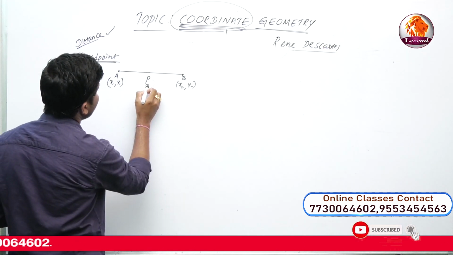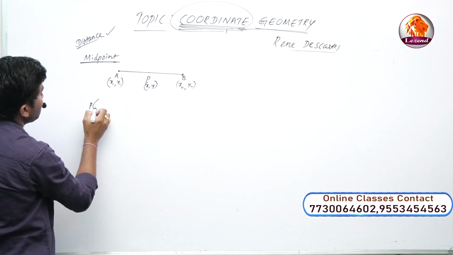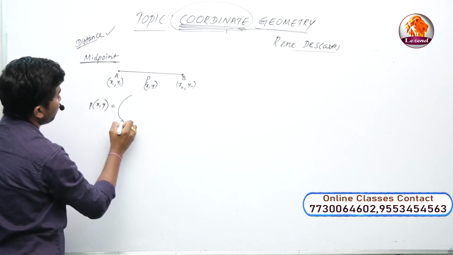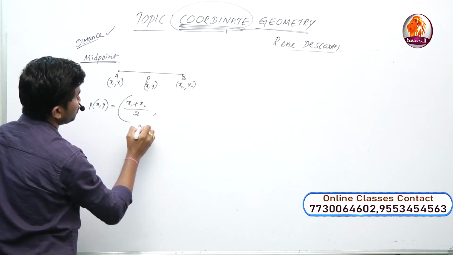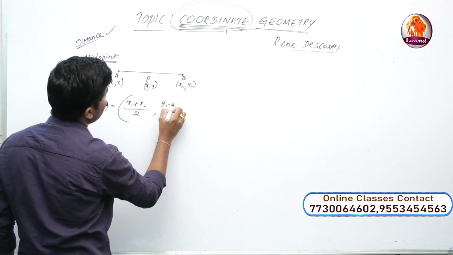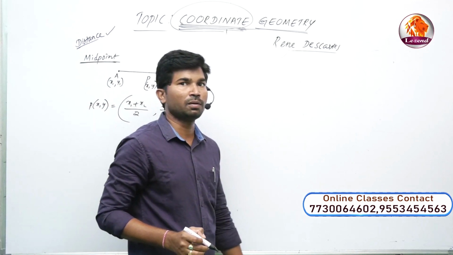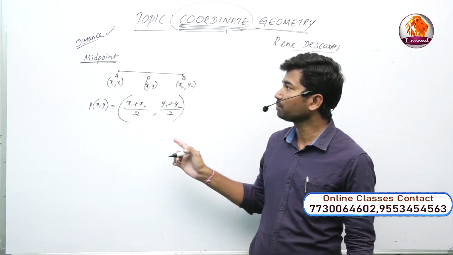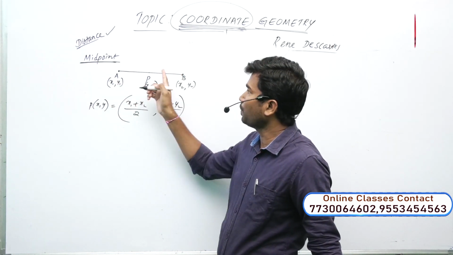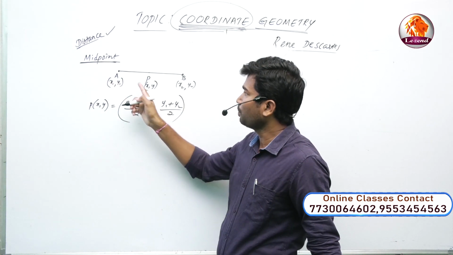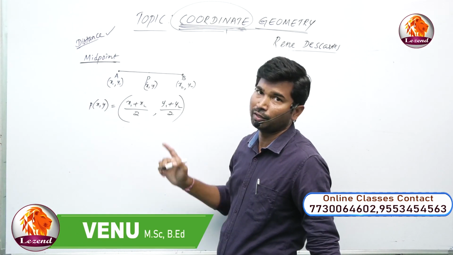So what is the value of abscissa? What is the value of ordinate? P is exactly the midpoint here. P(x, y) is equal to the formula (x1 plus x2 by 2, y1 plus y2 by 2), which means the average formula. If AB is the line segment formed by point A having x1, y1 and point B having x2, y2, then P is the midpoint of the given 2 points.